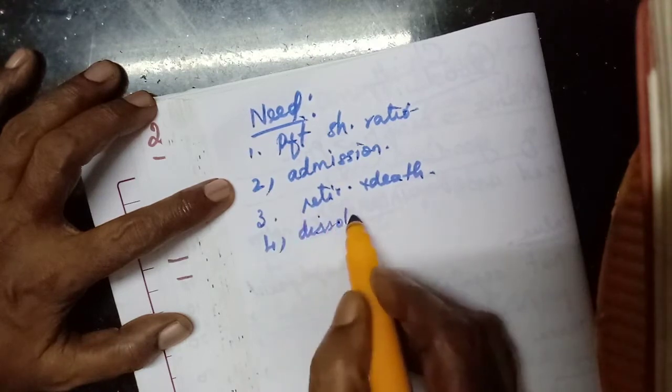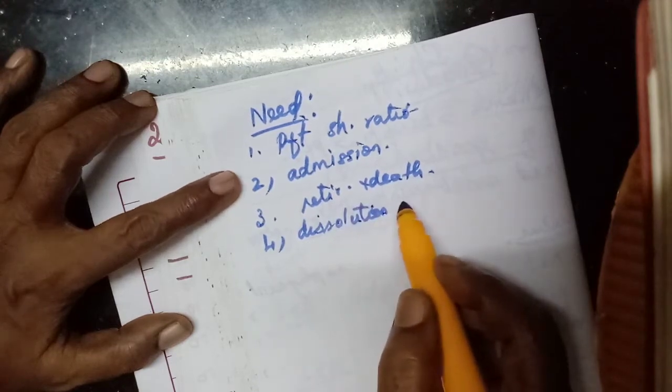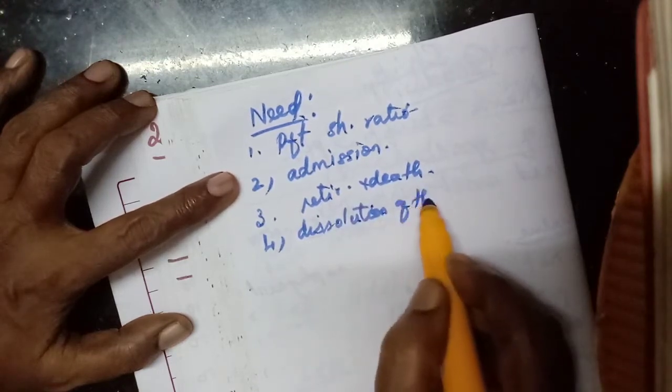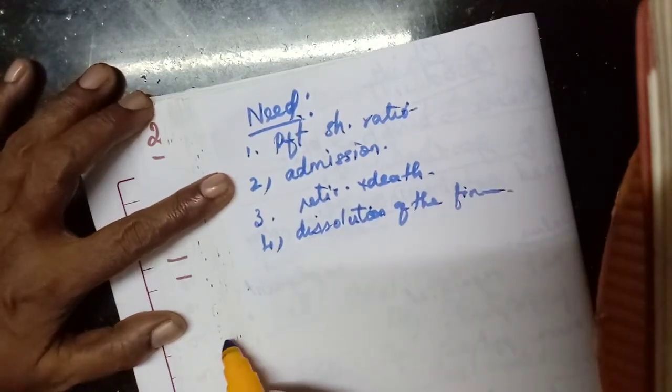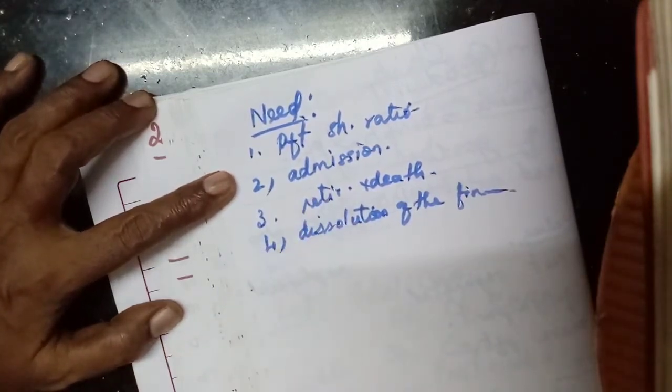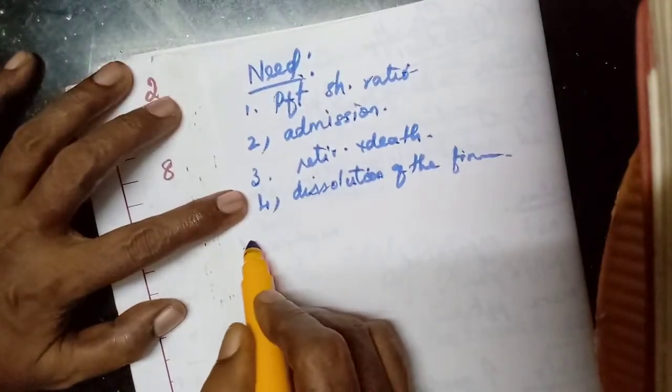That means the termination of the firm. Winding up of the company, we say, that is called dissolution of the firm. In these circumstances, they need to calculate the goodwill.